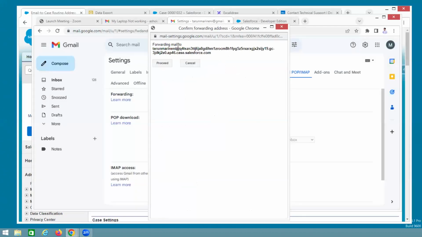What is that? Forwarding mail to. This mail is forwarding mail to this address. Where did you see that mail? In Salesforce, there is no mailbox. That is the problem. Gmail is asking for forwarding mail to blah blah, case.salesforce.com. That means this is our org. Within the org, where did you see the mail? Understand? We'll see. Case.salesforce means it goes to the case. Proceed.